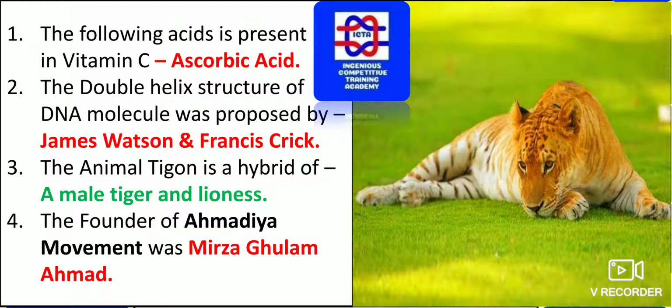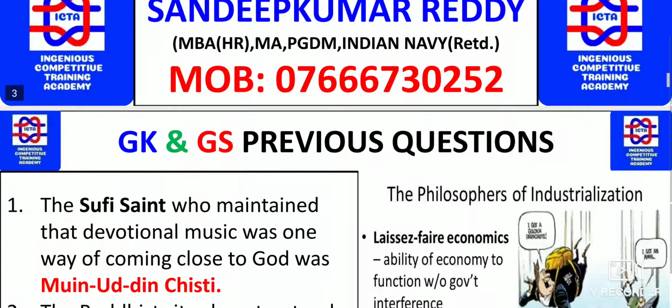As you can see, the animal tigon is a hybrid of a male tiger and a lioness. This is what exactly we are talking about, the animal tigon. It's a hybrid of a male tiger as well as a lioness. The founder of the Ahmadiyya movement was Mirza Ghulam Ahmad.